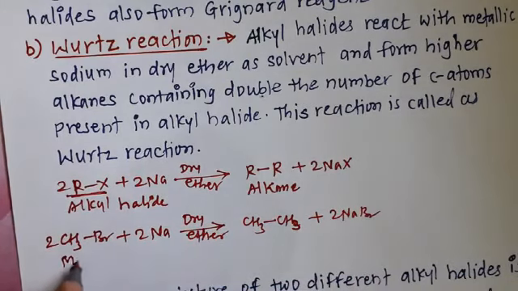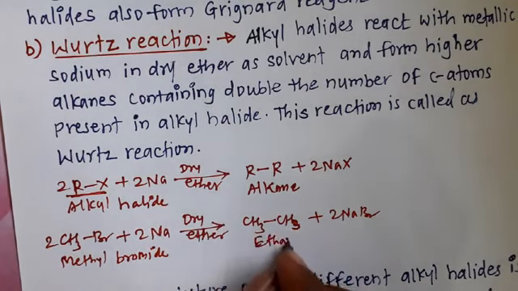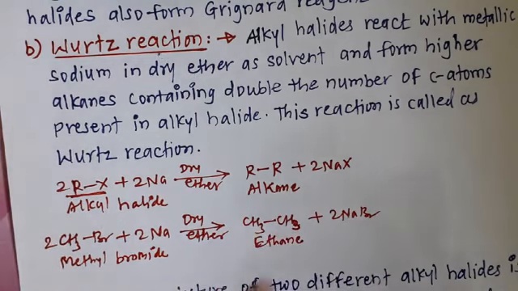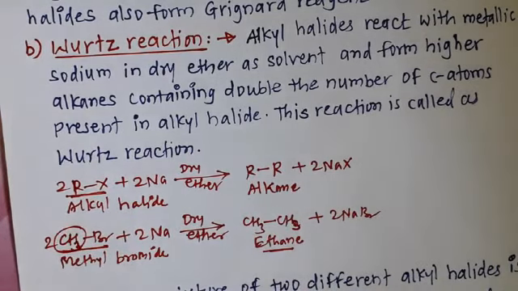Here this is methyl bromide, and it forms ethane as the higher alkane. This ethane has 2 carbons, which is double that of methyl bromide, which has a single carbon.